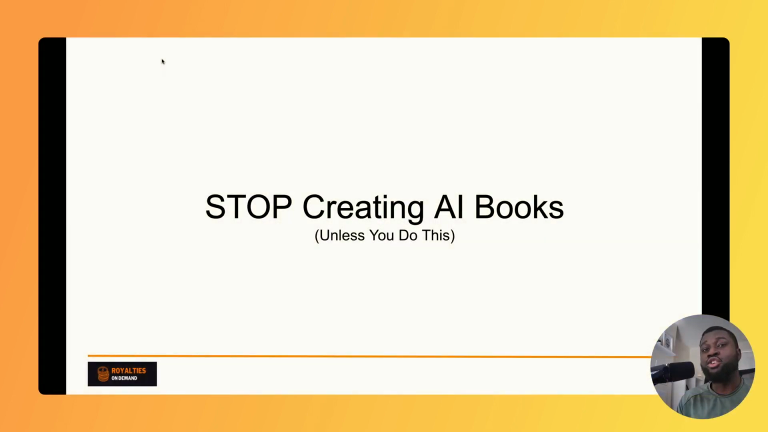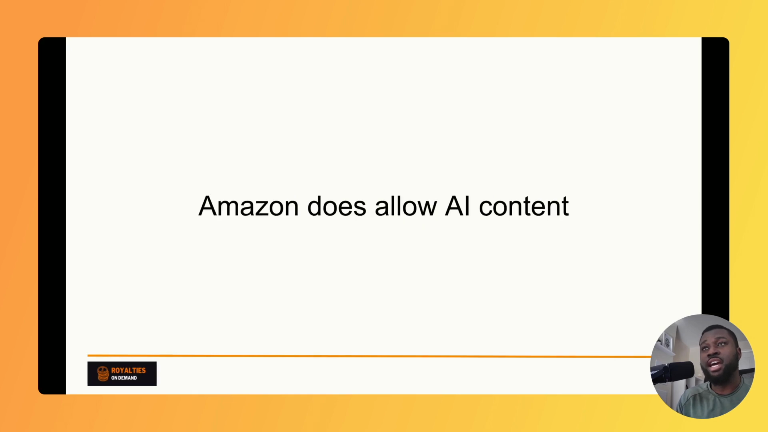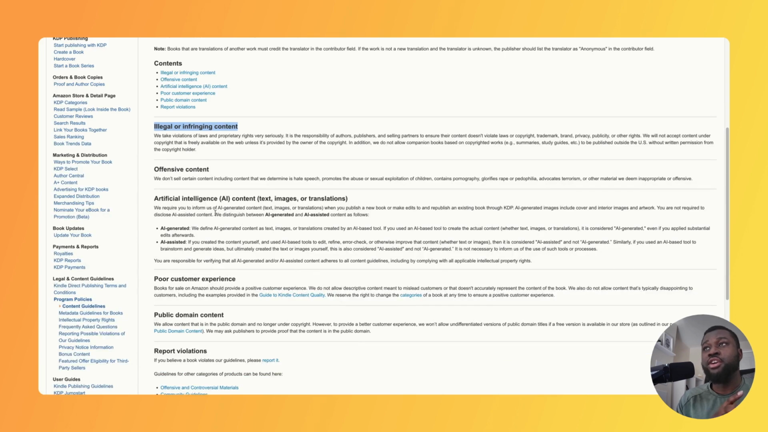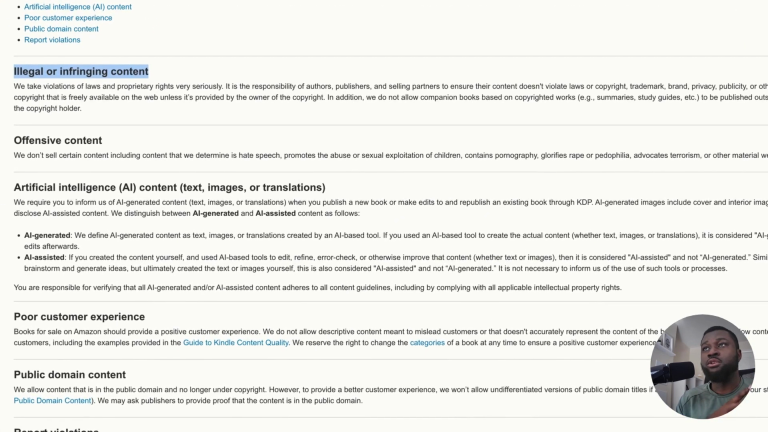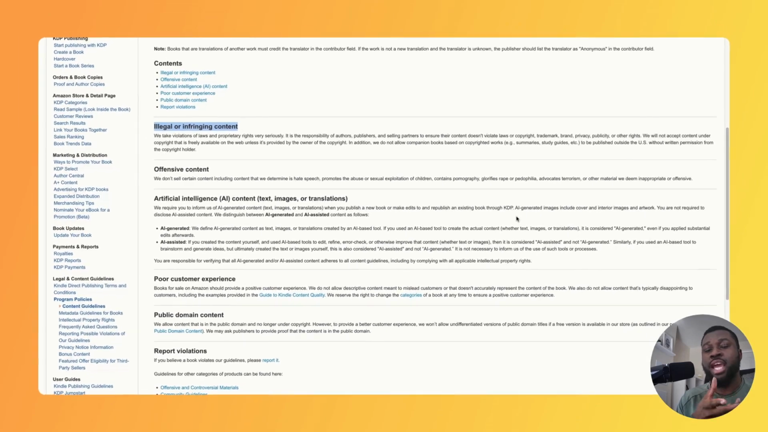So first off, I do have to say that Amazon does actually allow AI content. So it is one of the questions I most often get asked. But if you go onto Amazon and simply read the content guidelines, it does say that we require you to inform us of AI generated content, text, images, or translation when you publish a new book or you make edits to republish an existing book through Amazon KDP.